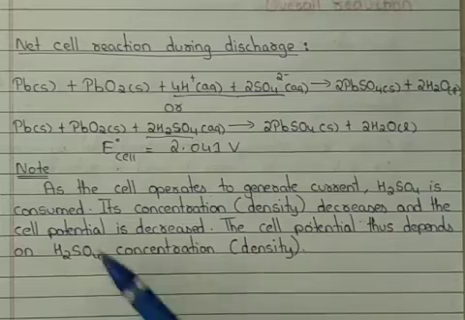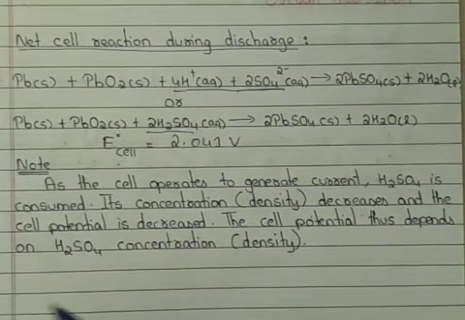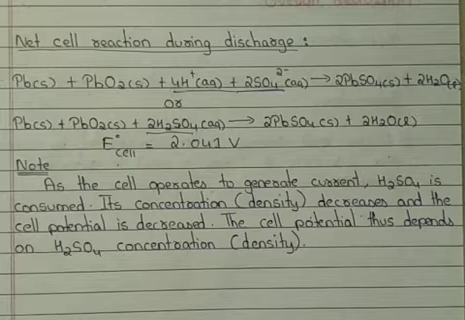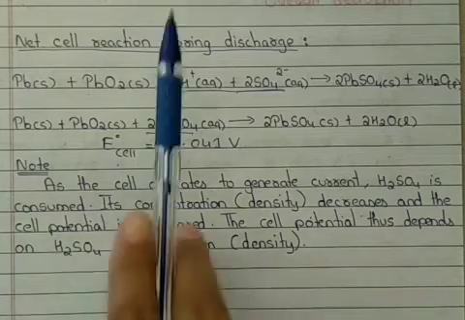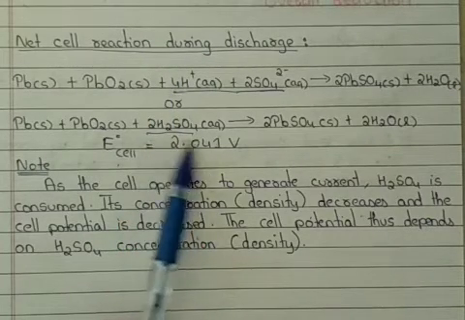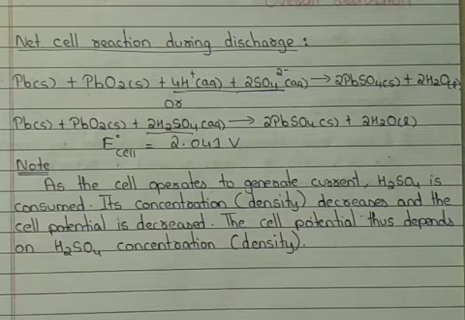That is why, when I explained the construction, I told you it is very important that the sulfuric acid we use should be 38% by mass and its density should be 1.2 gram per ml, because as you go on using the cell, its potential will go on dropping. So it is very important that we make sure the concentration and the density of sulfuric acid are maintained properly throughout the construction and the working.